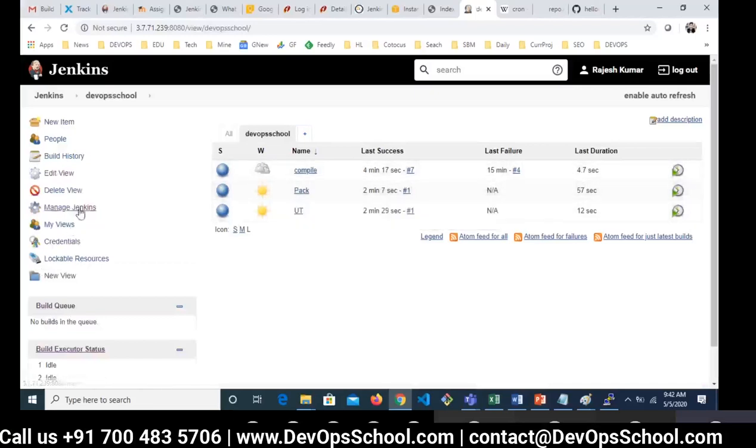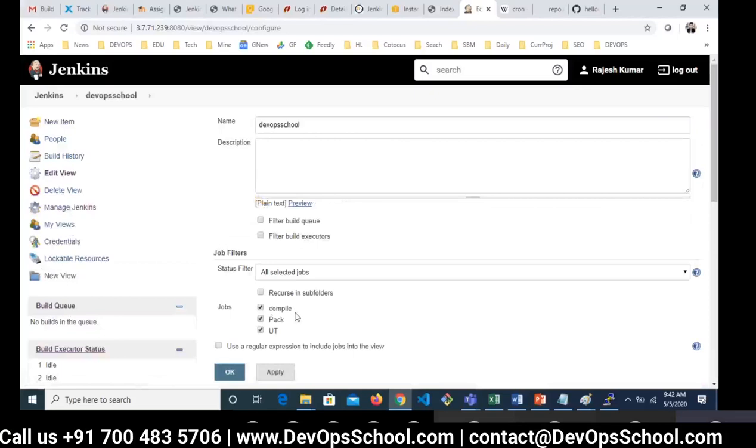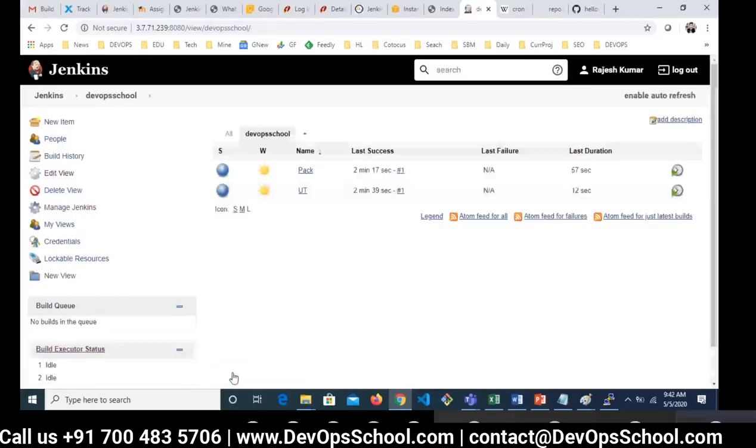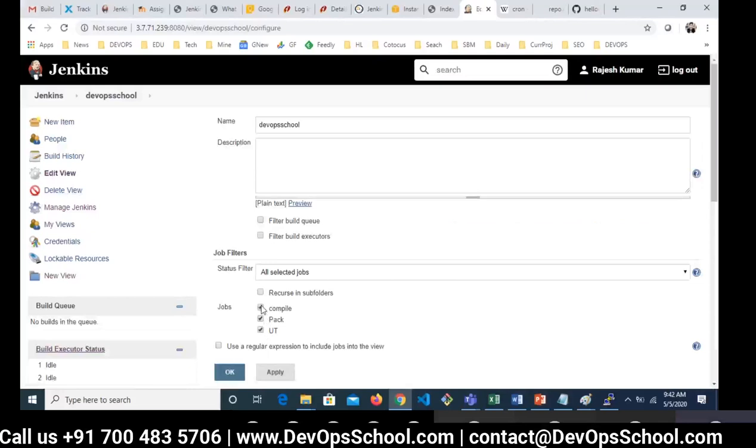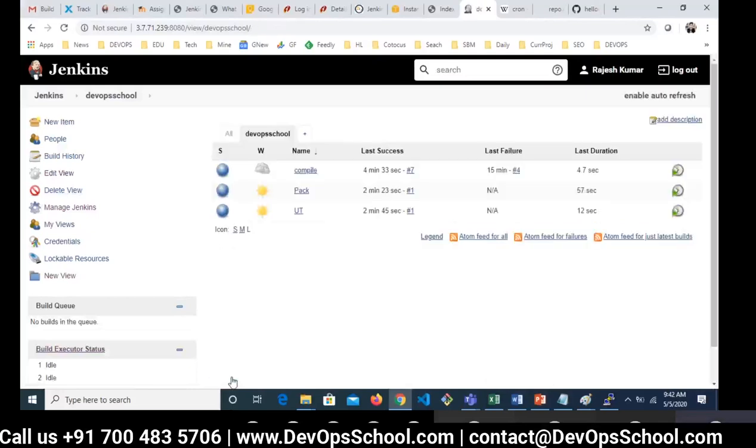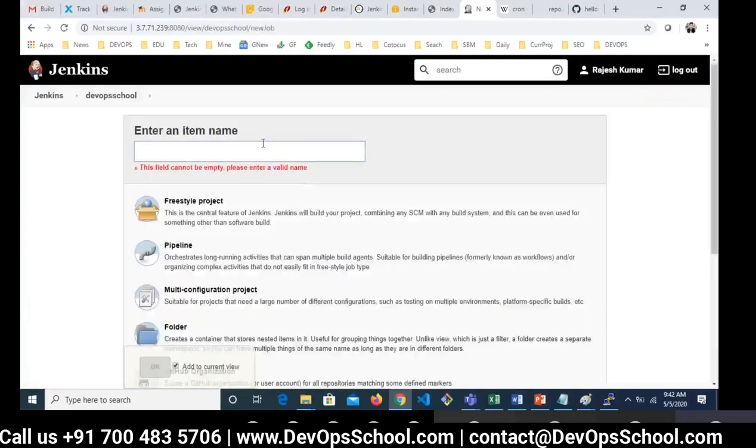In DevOps School, you can edit the view and you can uncheck also. See, 2. I can edit one more time, check one. Okay. Now there are 3 jobs. I will create a few more jobs. Dummy. This is just for the demo. Dummy 1 freestyle.